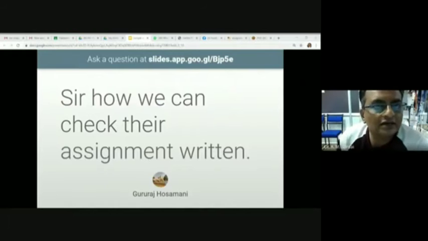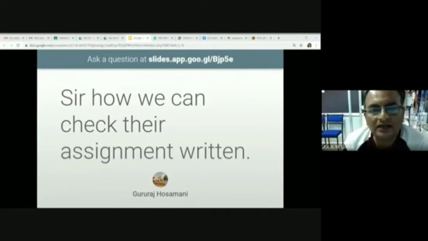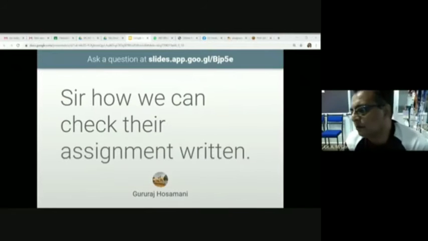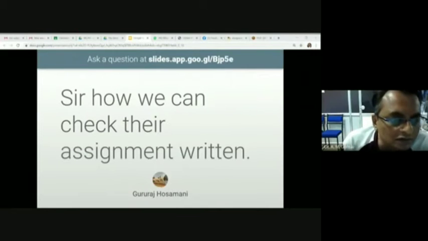But for that, the student has to manually write, and then they take a photo and attach the photo back to the assignment submission. That way you can check in written format. Another way, they can type online or offline in a document and then attach that document. I hope I have cleared this question. If your question is satisfied, you type yes.